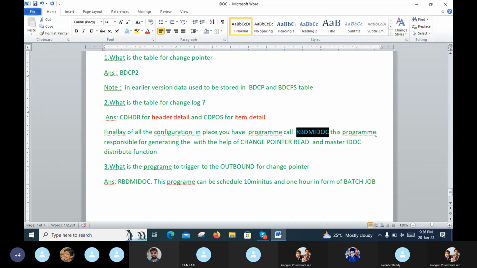This program is responsible for generating IDOCs with the help of change pointer reads and the master IDOC distribution. That is the program that triggers the outbound IDOC for change pointers. RBDMIDOC can be scheduled every 10 minutes or 1 hour in the form of a batch job.